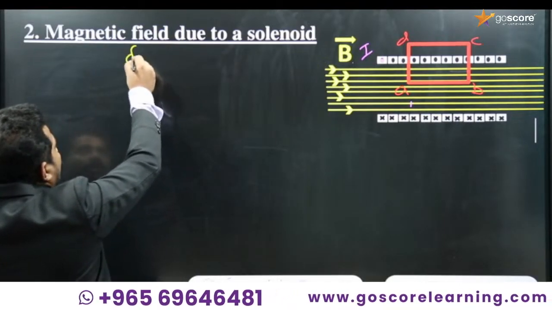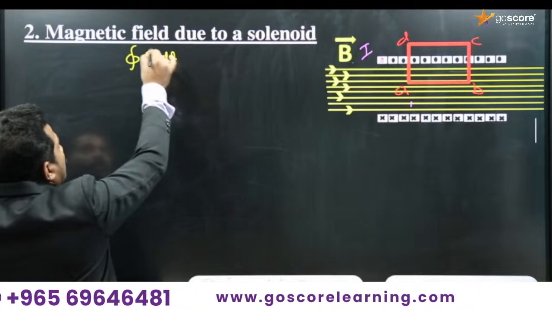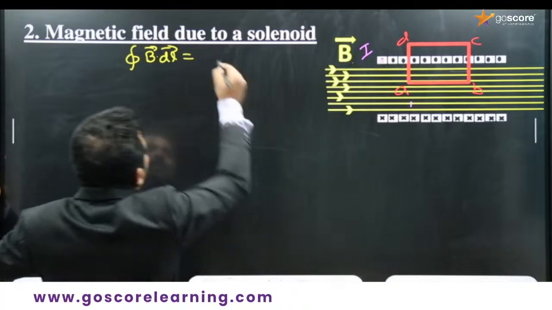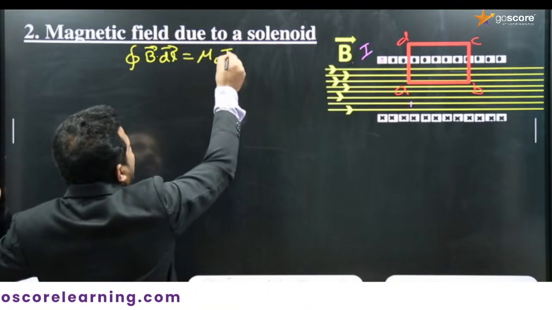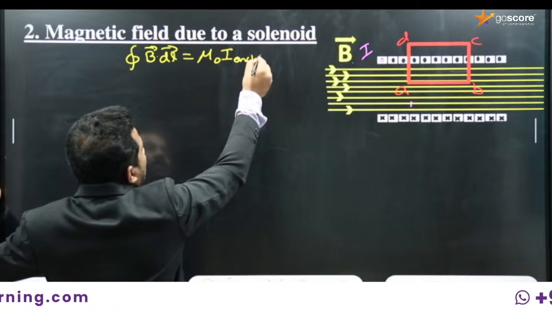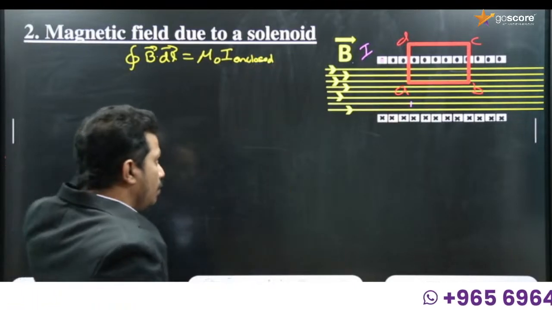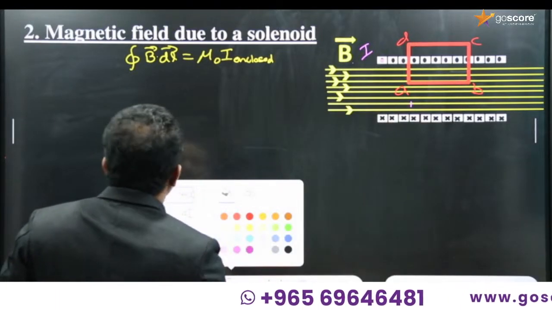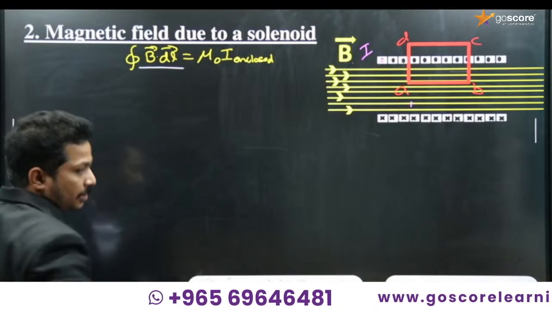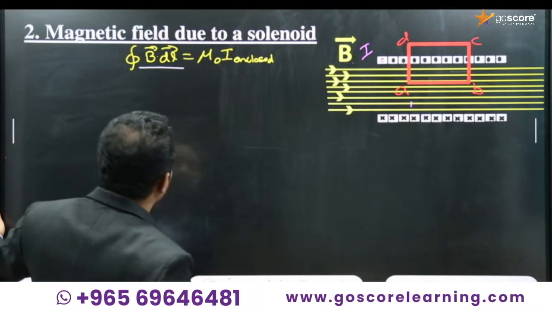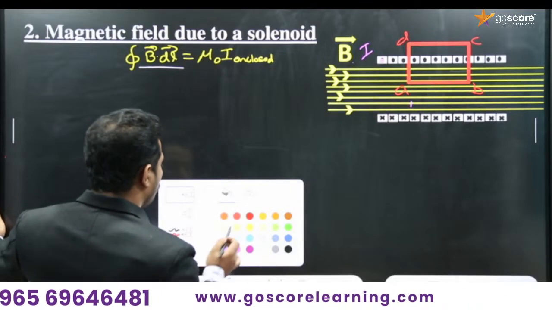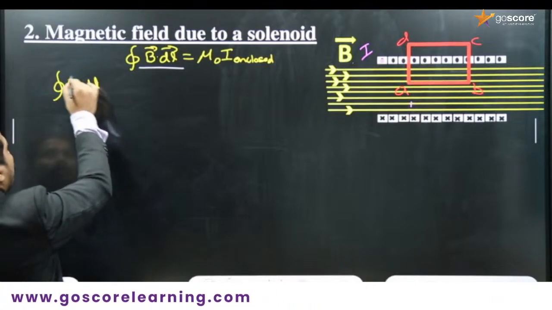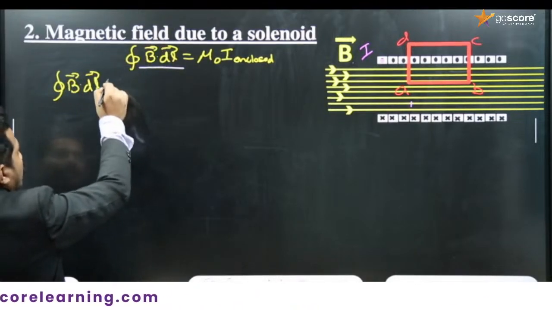What is Ampere's circuit law? This is given as closed integral of B dot dl, both are vectors, equal to mu 0 I enclosed. I enclosed means the total current through the loop. So what we have to do first is consider the LHS and expand it. LHS is equal to the closed integral of B dot dl, both are vectors.